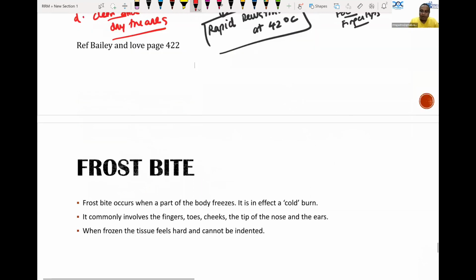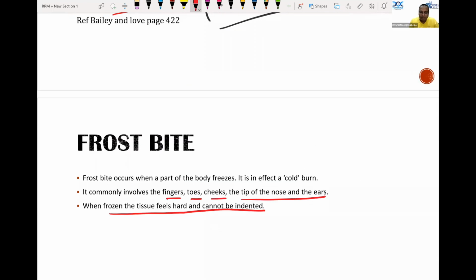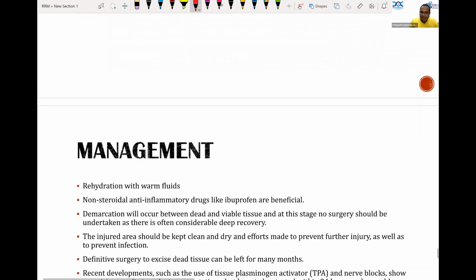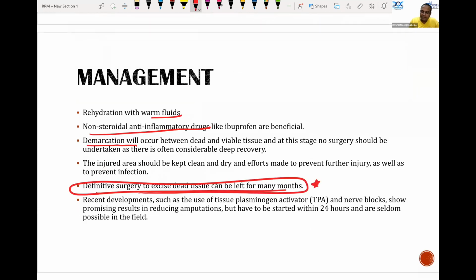So rehydration with warm fluids, non-steroidal anti-inflammatory drugs, wait for demarcation, and we can delay it. Definite surgery to excise the tissue can be left for even many months. After many months also we can do it, but keep a clean, dry area. Recently, tissue plasminogen activators and nerve blocks have been helping in reducing the amputations, but they have to be started within 24 hours and are seldom possible in the field. Okay. It is very impossible to do all these things within 24 hours. That's what they are telling.